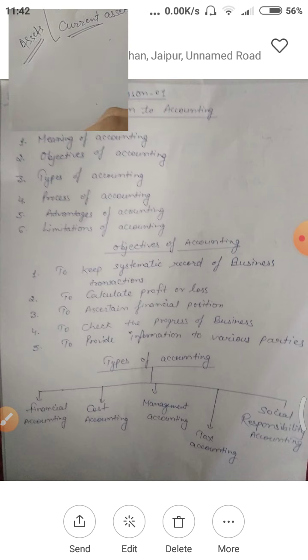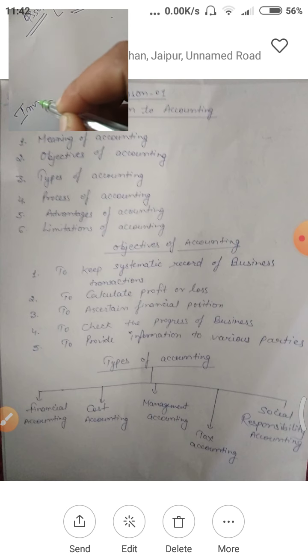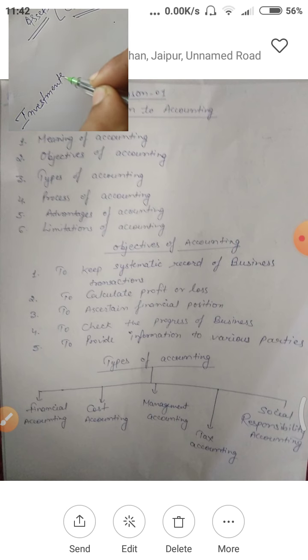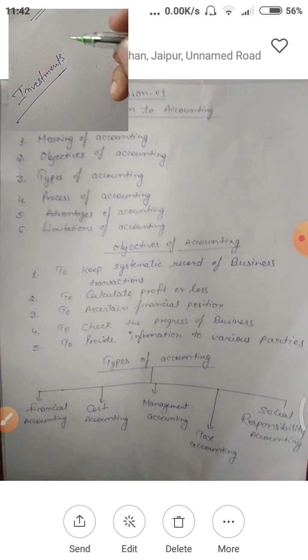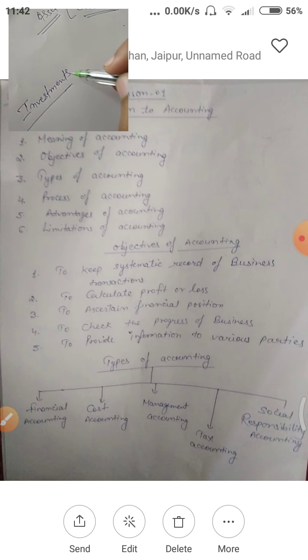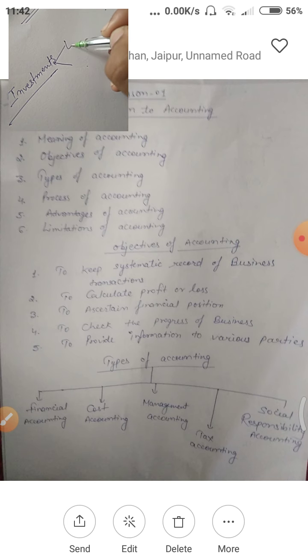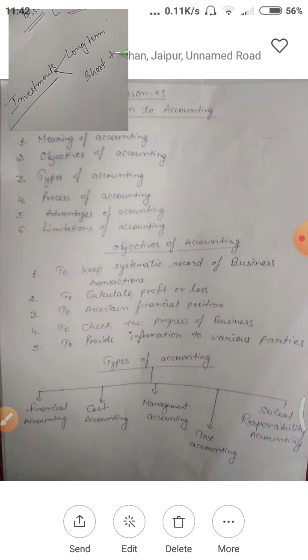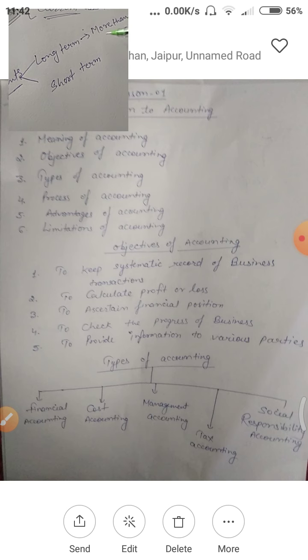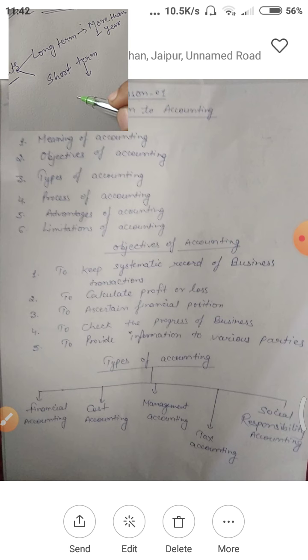One more point I want to discuss with you: investments. I think everybody knows about investment. Let me clear some more points about investments. Investment also may be of two kinds: long term investments and short term investments. Again, the point is here, long term investment will be for more than 1 year, and short term investment will be for 1 year.